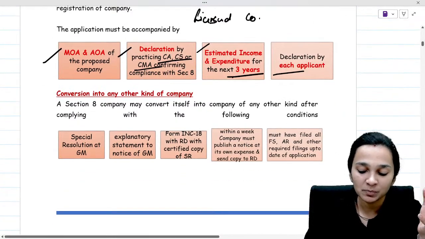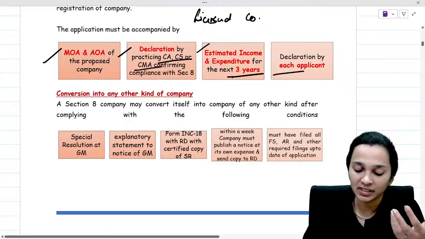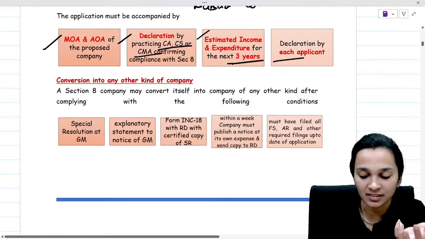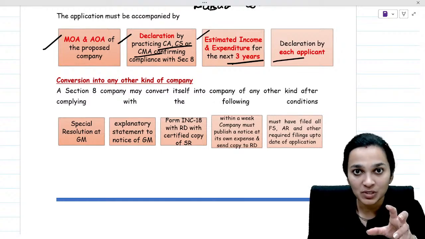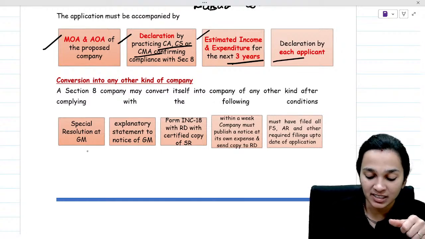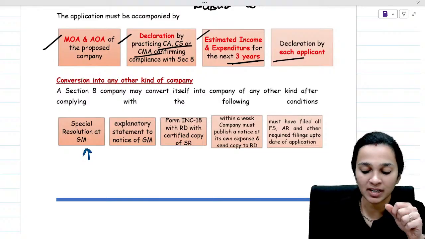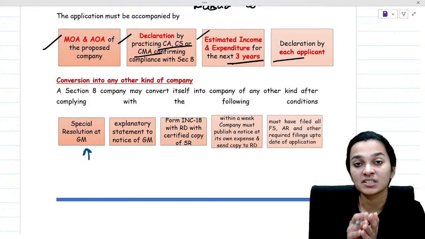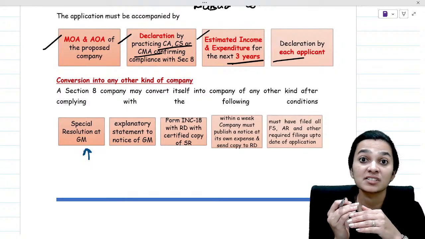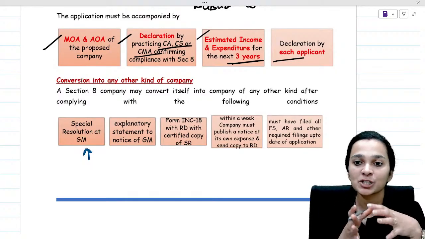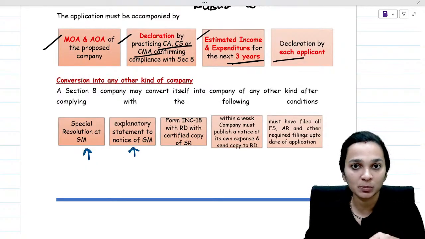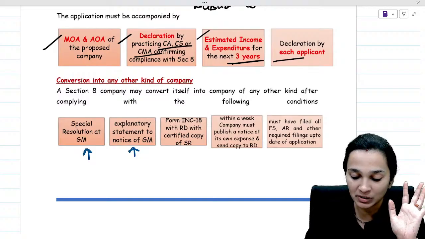Now, this type of company may also convert itself into any other kind of company, but for that, certain compliances have to be done. Like what? First, they'll have to pass a special resolution at their general meeting. Now, when a special resolution has to be passed, a notice has to be given. Now, this is a special business. So, for special business, they will have to give an explanatory statement attached to the notice of the general meeting.